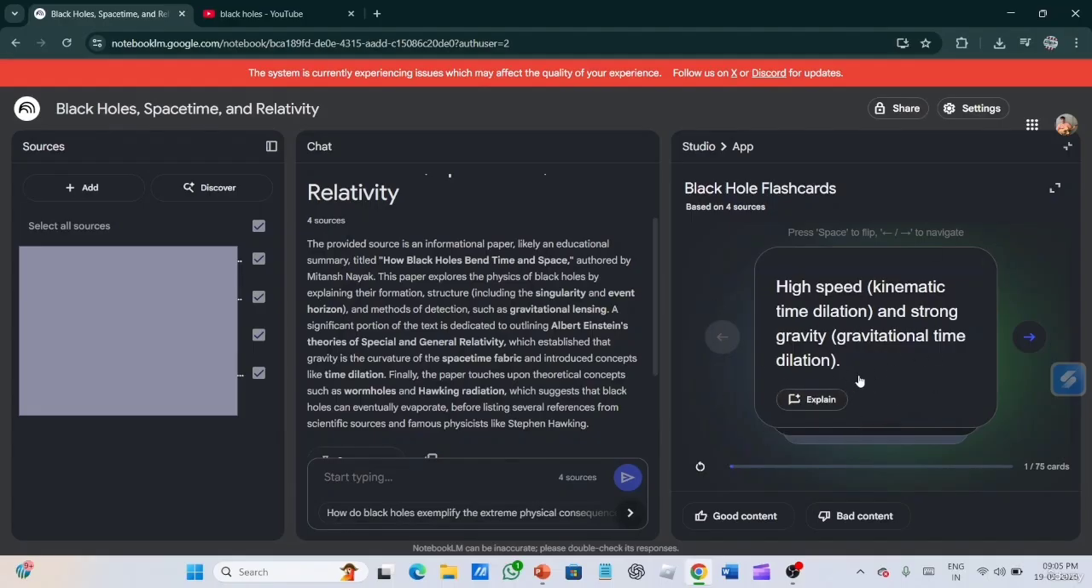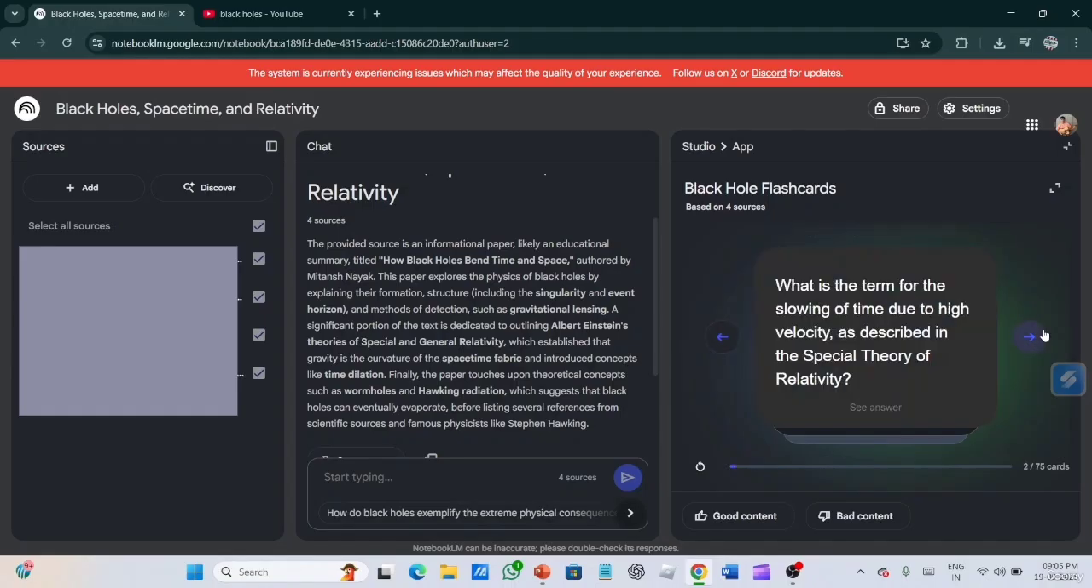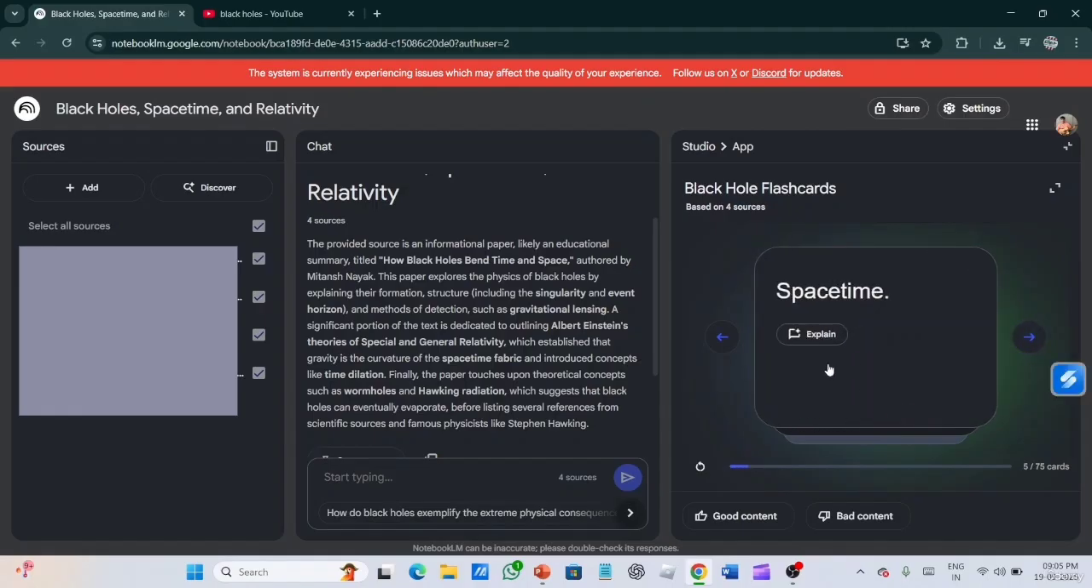And if you don't know how this is the answer, how it is possible, you can ask it. It will explain this flashcard. For going to another flashcard, click on this arrow button. So like this, so many flashcards are created. Then you can also see the answer and ask how.